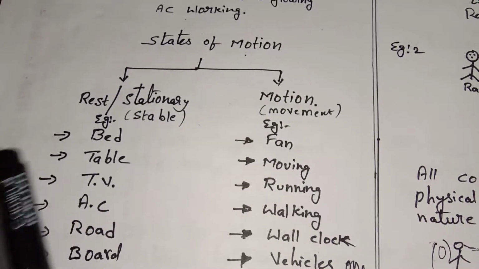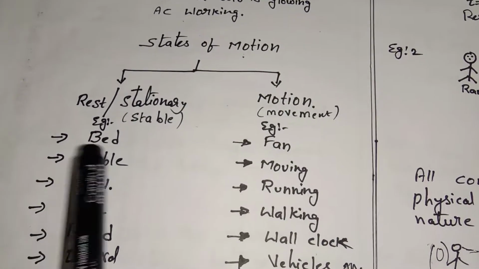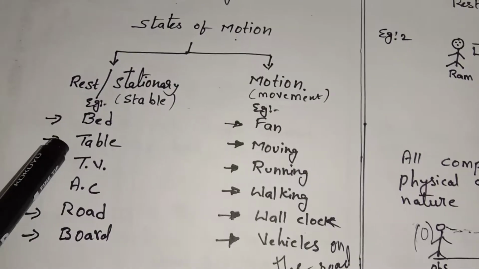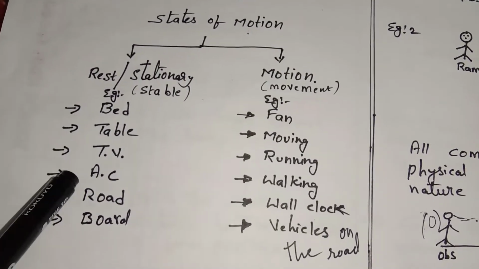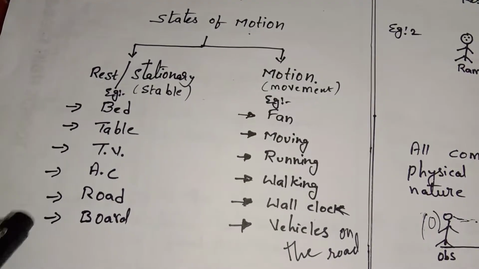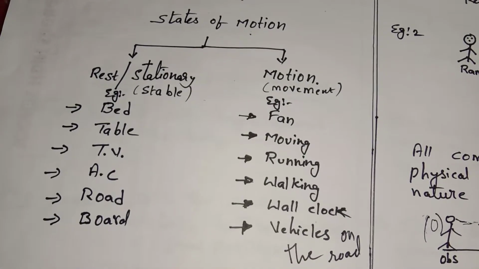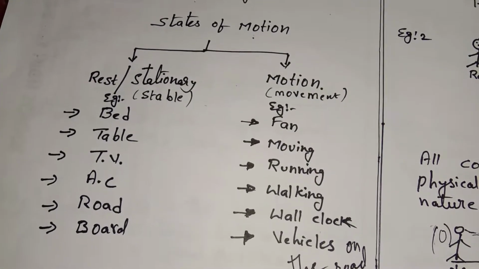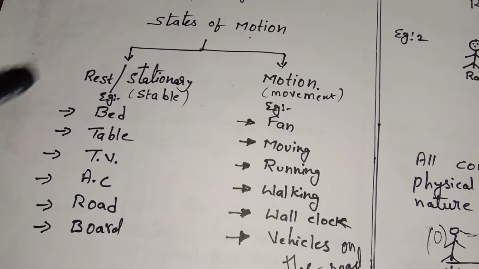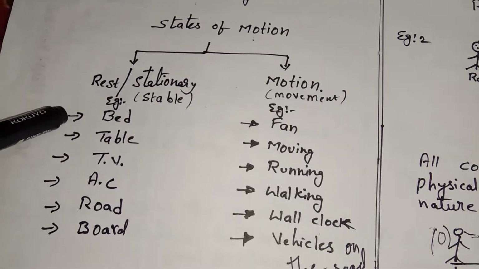Rest means staying at one place. You can see examples like bed, table, TV, AC, road, and so many things. Anything which is stable in position and will not move from one place to another, we call it a rest position. Okay.